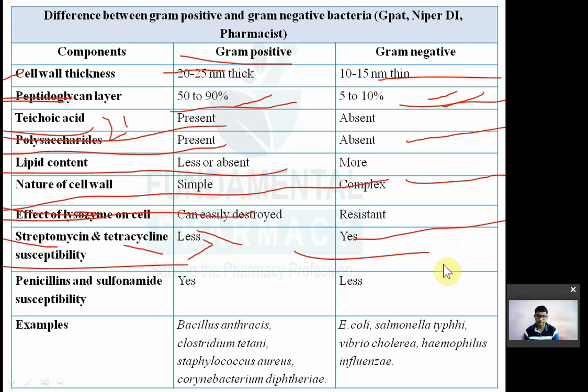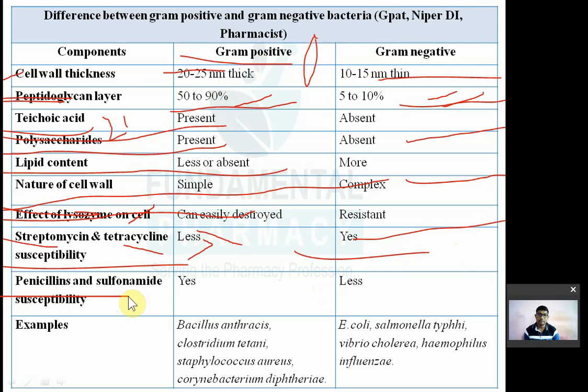Gram positive को कौन मारेगा? Penicillins and cephalosporins. ठीक है? Because penicillin cephalosporins act on a cell wall where there is a large amount of peptidoglycan that is present in the gram positive bacteria.